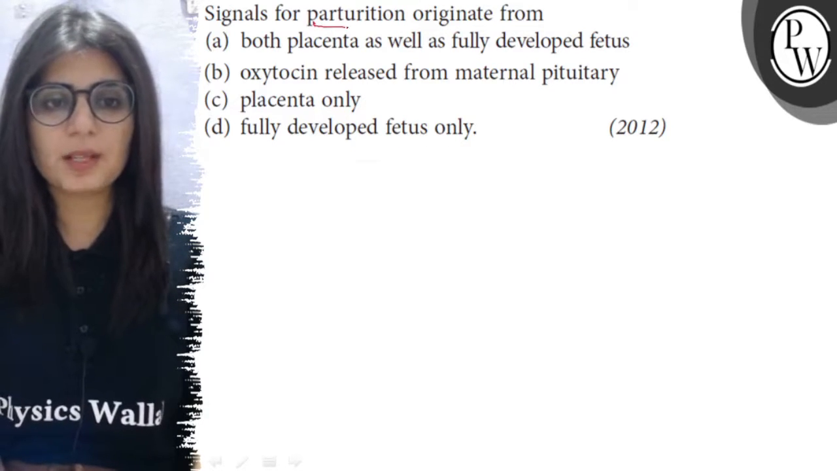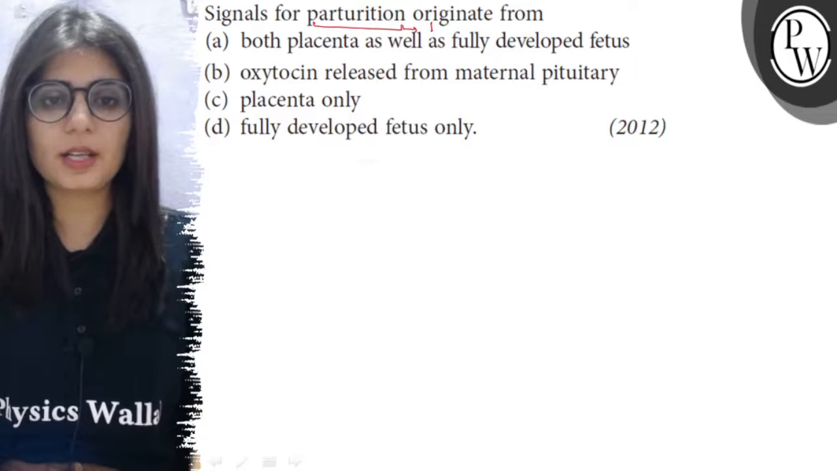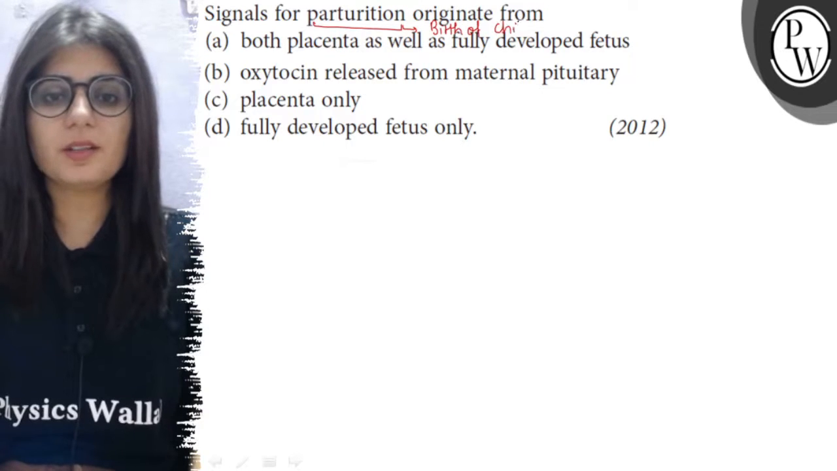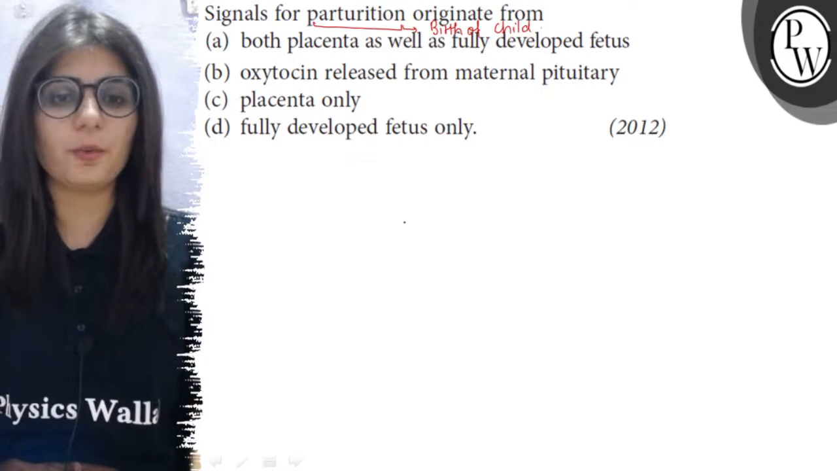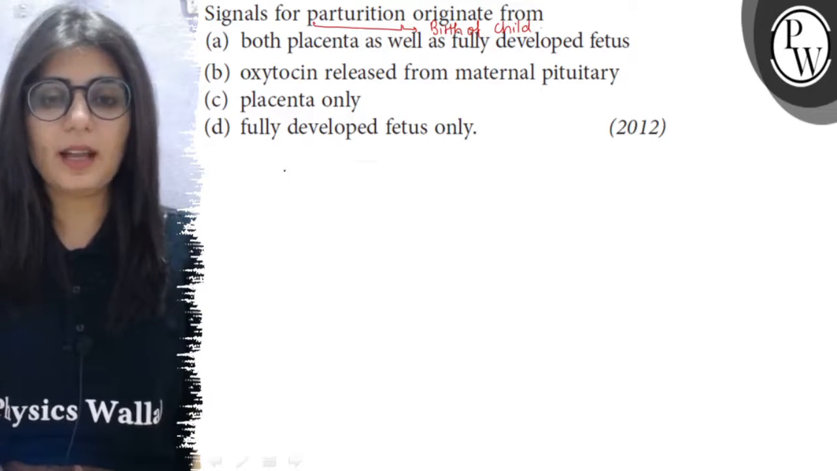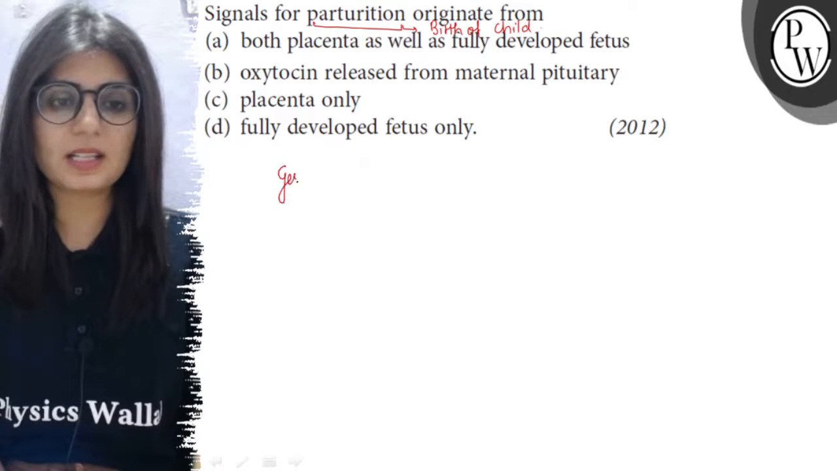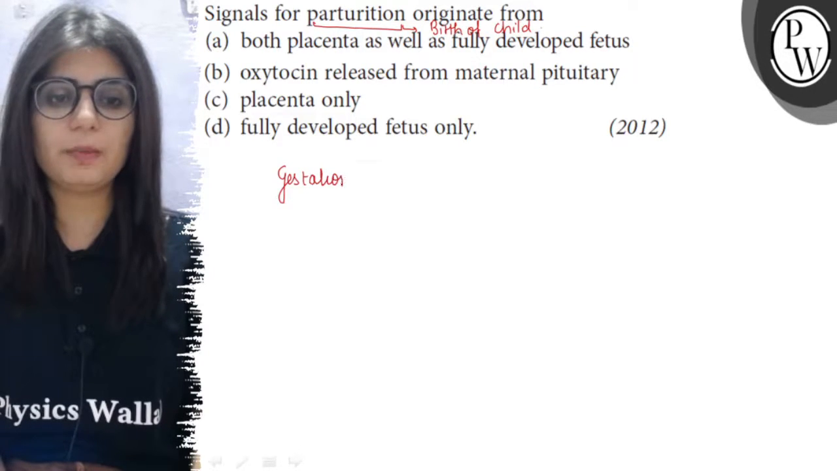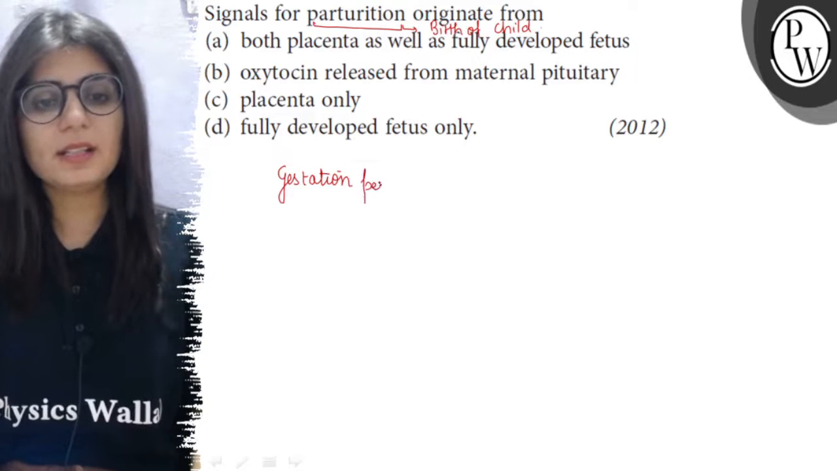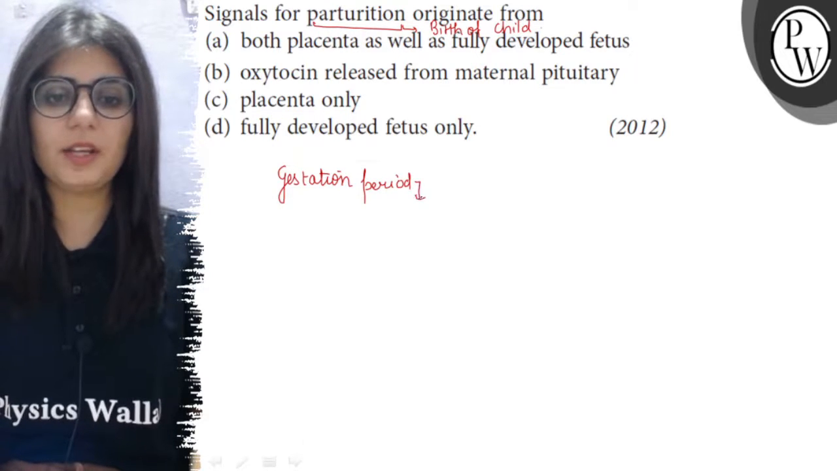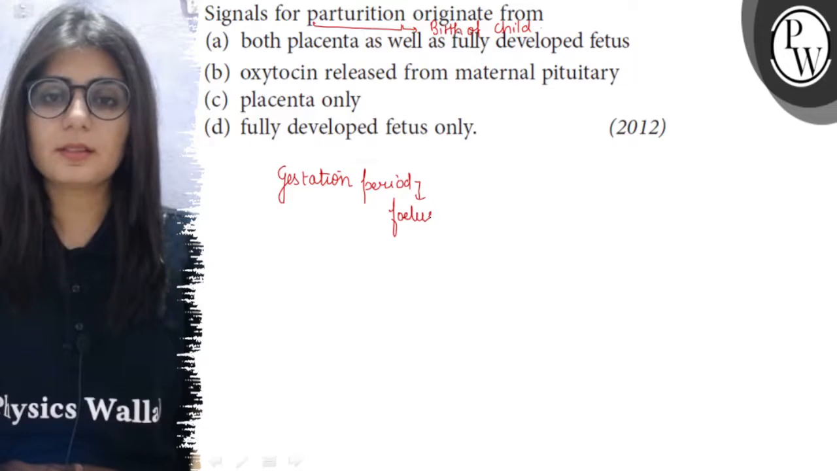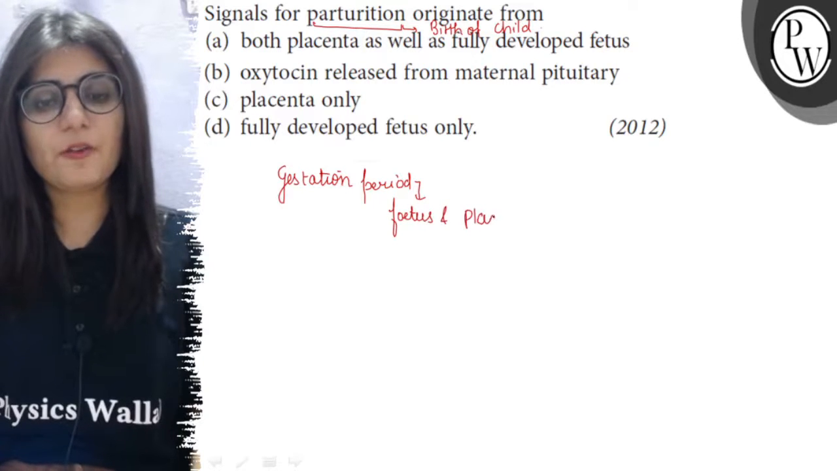So parturition means the delivery of a child, or we can say the childbirth or birth of a child. So now, the signals for the childbirth originate from... So what happens at the end of the gestation period? The gestation period in human beings is of 9 months. So when this period is over, the fetus and the placenta are fully developed.